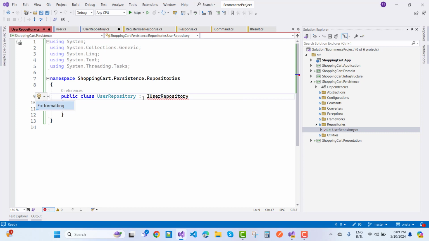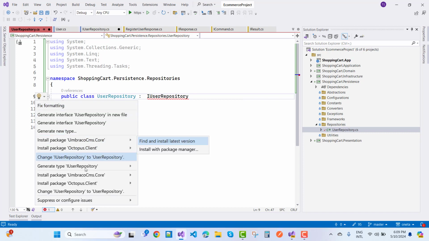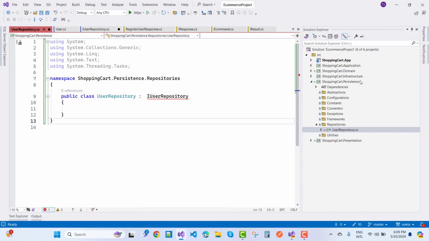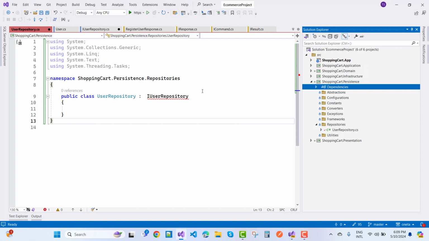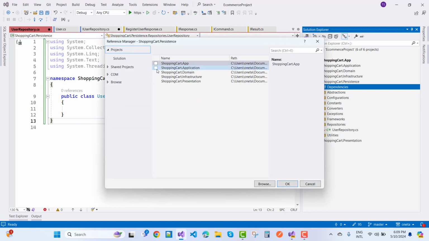So IUserRepository is actually existing in, we all know that, that is the domain layer. So first of all, under your persistence layer, just add a dependency first. That one is the domain layer. So add a project reference, that is the domain layer.